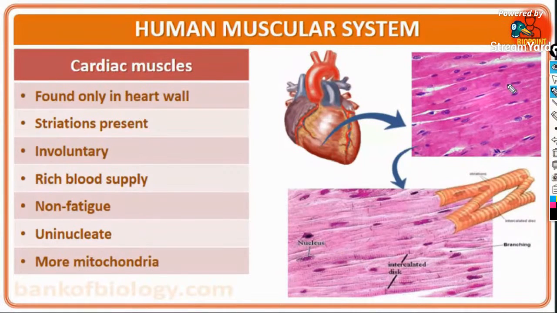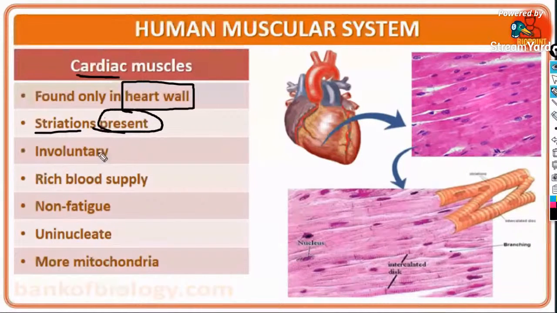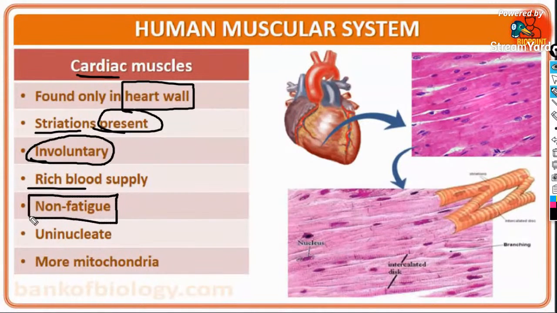Next is the cardiac muscle. They are found only in the walls of the heart. Striations are present, but they are involuntary. They show the property of striated muscles, that is, they are striated, but involuntary in nature. They have a rich blood supply. They are non-fatigue. If the heart muscles get fatigue, what happens? The death of the person is definite. They are also uninucleated and more mitochondria is present.